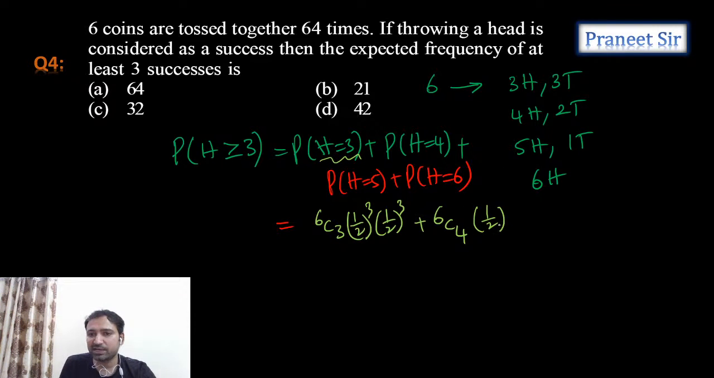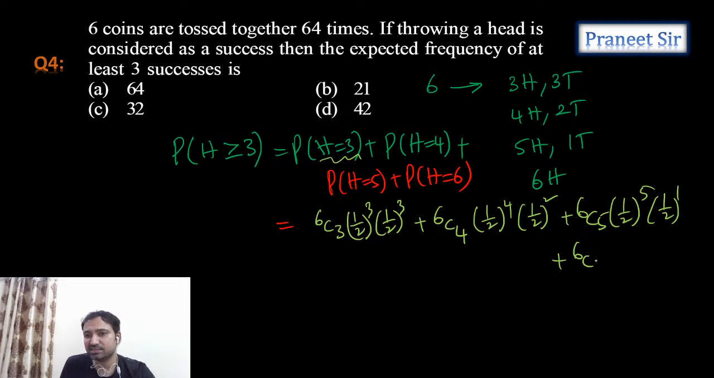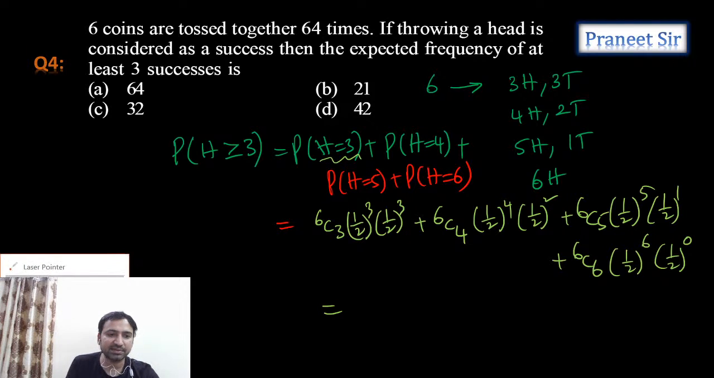Right, so this is (1/2) power 4 into (1/2) square. Same way, 6C5 into (1/2) power 5 into (1/2) power 1, plus 6C6 into (1/2) power 6 into (1/2) power 0. So now if you add all this, how much do you get? Let's check.